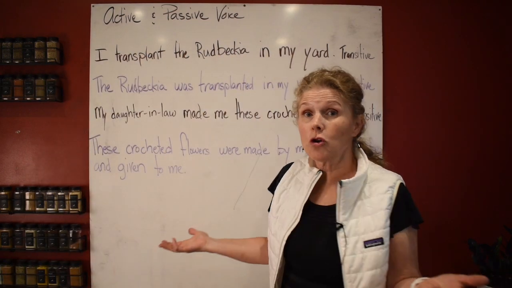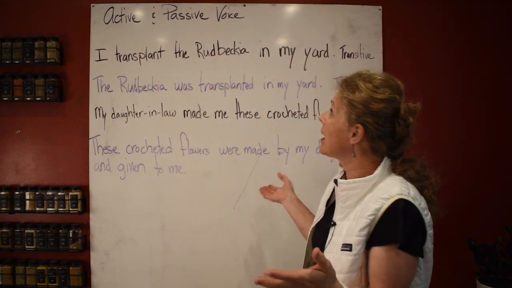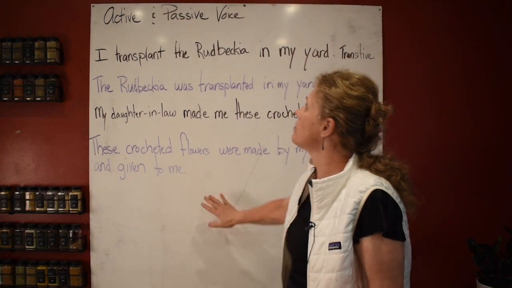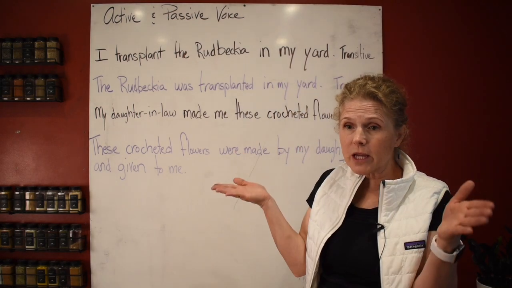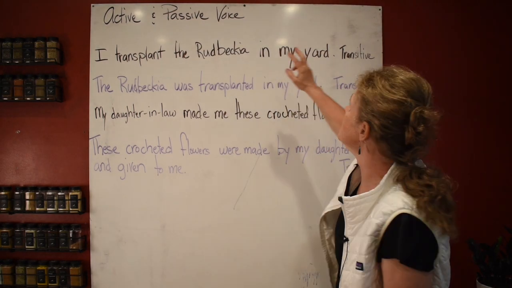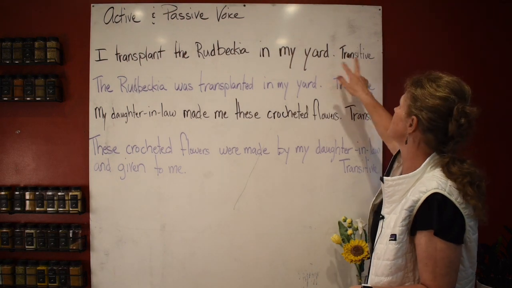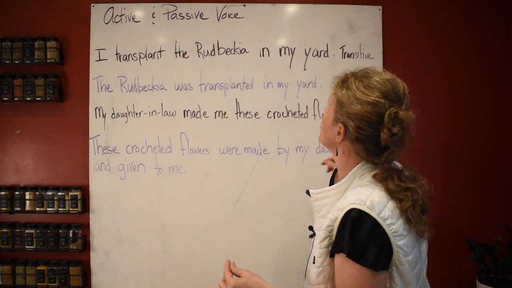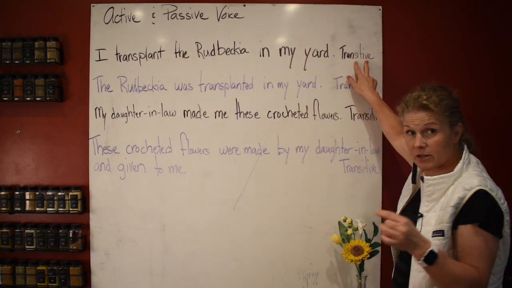We are going to review active and passive voice. Active and passive voice is very confusing, so I just put a couple sentences together so that we can understand. Active and passive voice takes the transitive verb. Active can take the transitive or intransitive verb. Passive can only take a transitive verb.